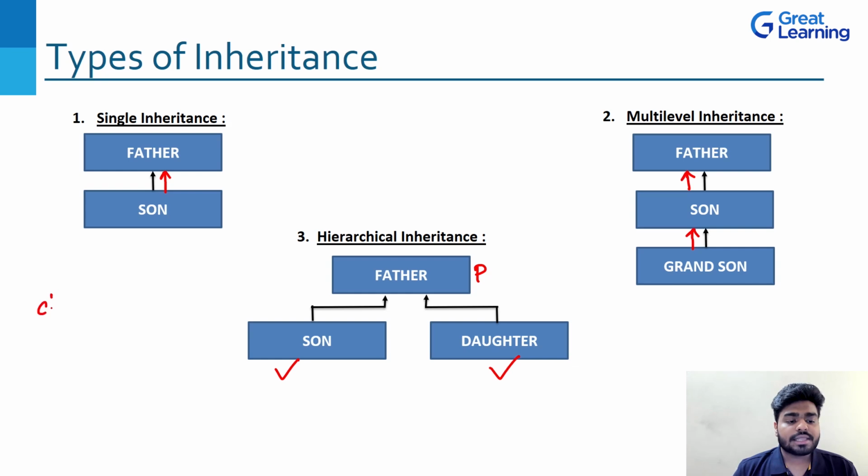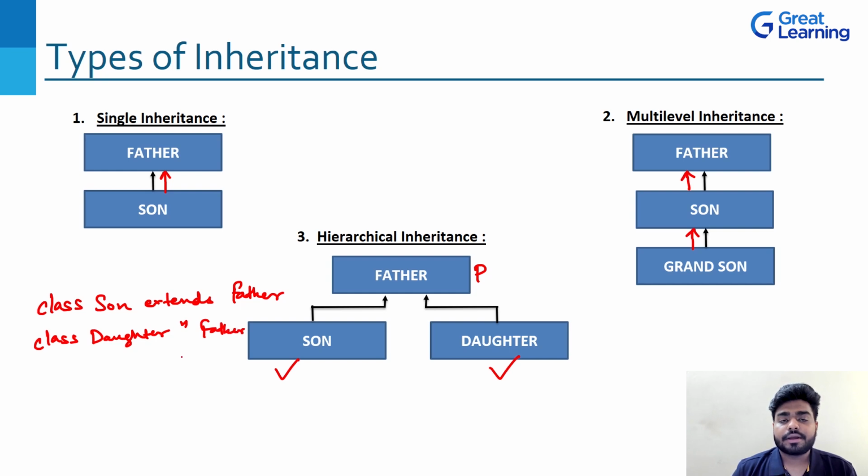So what you will do here is, let's say that I'm creating a class Son, right? You will write extends, and from whom is it extending? From Father, right? So you'll write Father. And for Daughter, again a class will be there. Similarly, extends, and here also you will write Father. Correct? This is how you will write the classes in hierarchical inheritance. But in multi-level, this is not the case.